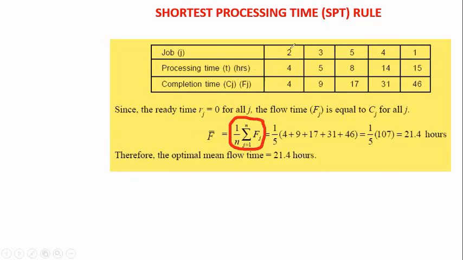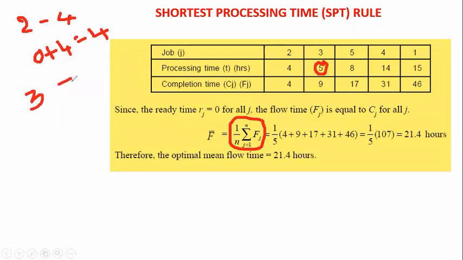For example, first we take the second job. The second job's processing time is 4 hours. We load the second job at the 0th hour, and it completes after 4 hours. Next, the third job's processing time is 5 hours.